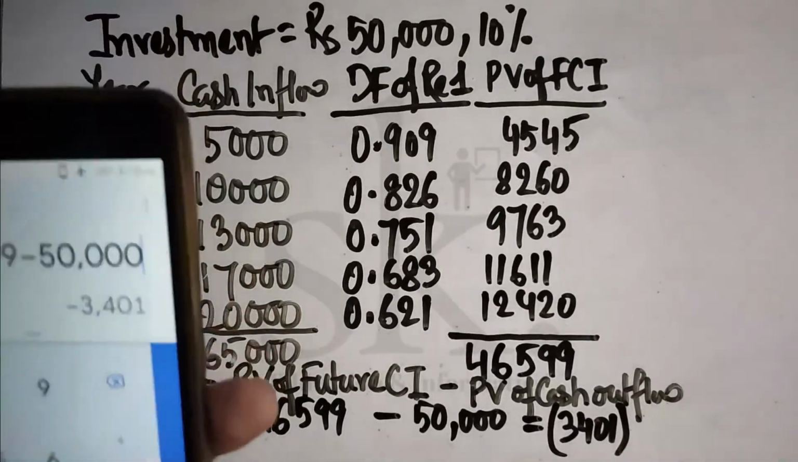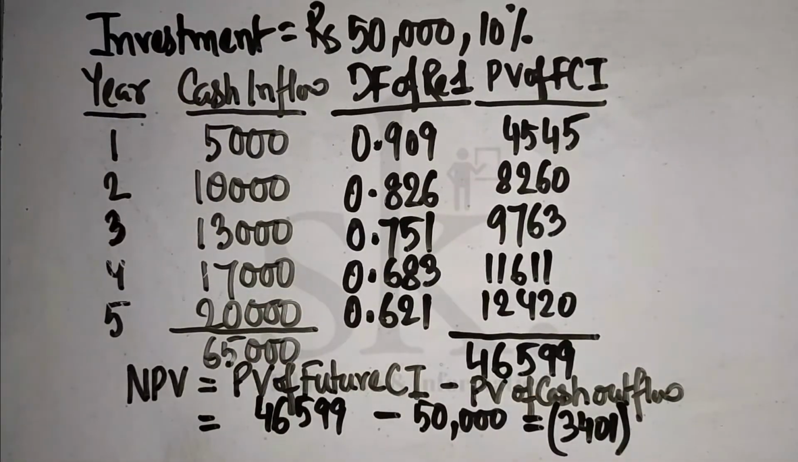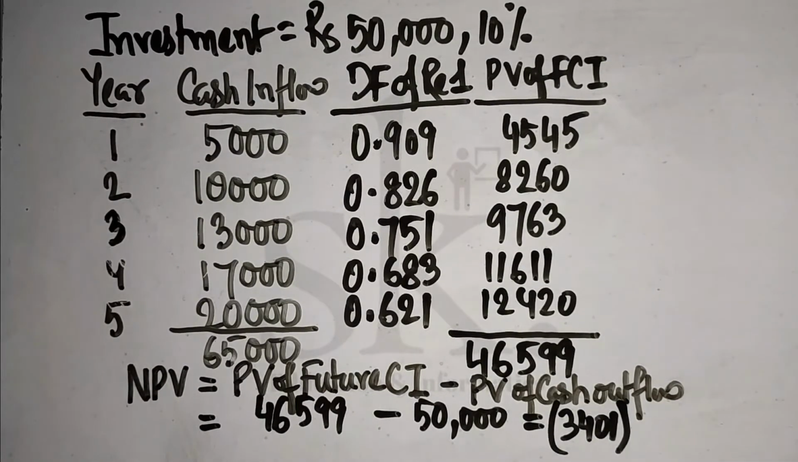3401. Now, if it is coming minus 3401, we require to conclude, we require to give a decision to this particular problem. So what will be the decision? Do I invest, or will I not invest in this particular project?